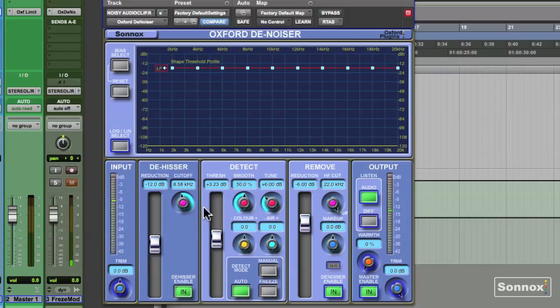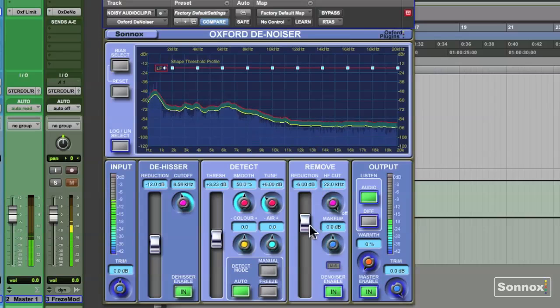Next is the remove section. The reduction fader can help remove broadband noise. Let's listen to a few adjustments.